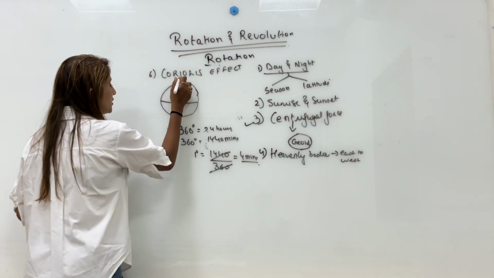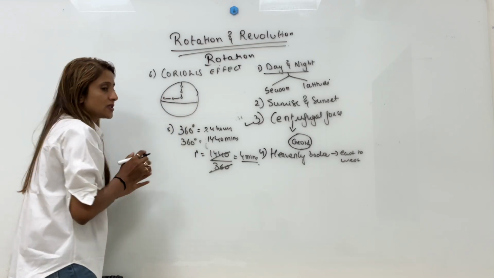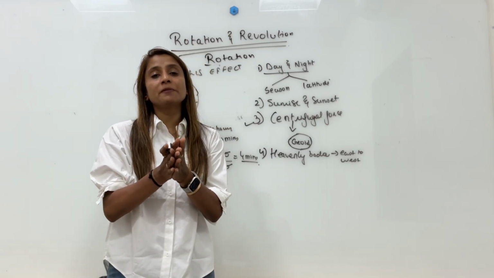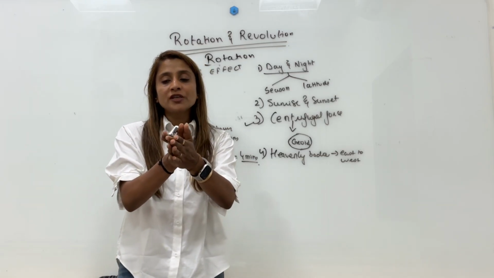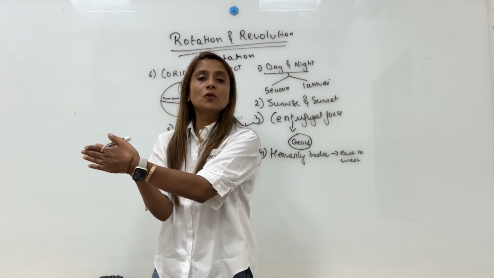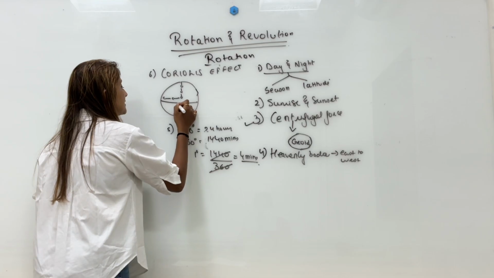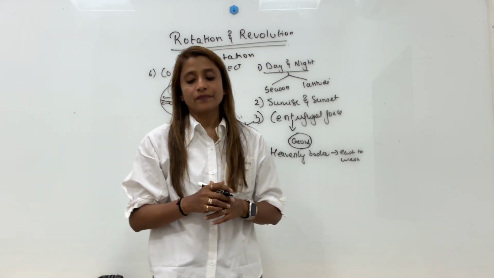The winds and ocean currents in northern hemisphere, as they approach the equator, will get deflected from their straight path. They will not be able to go straight. As they approach equator, they will deflect towards right in northern hemisphere, and in southern hemisphere they will deflect towards left.